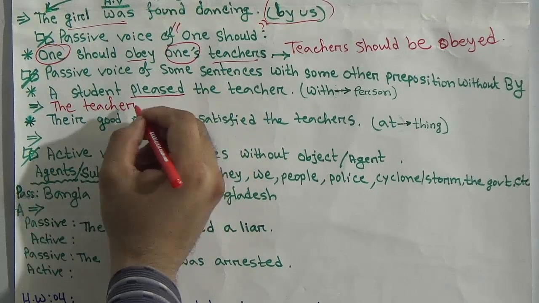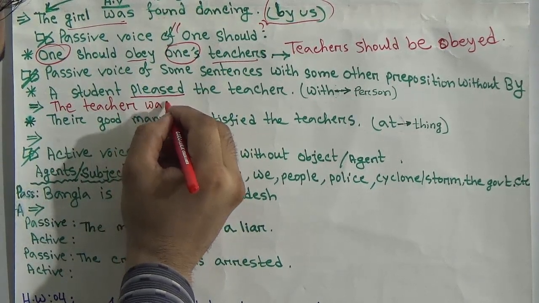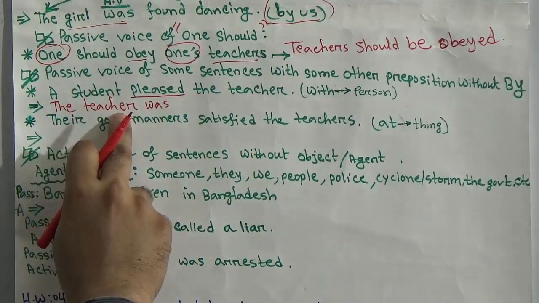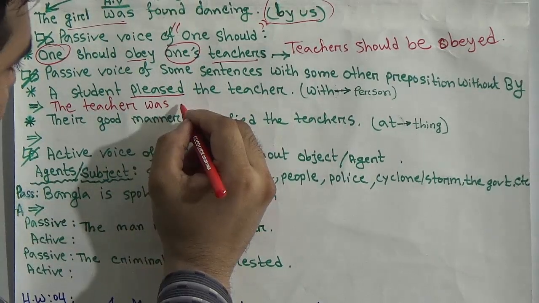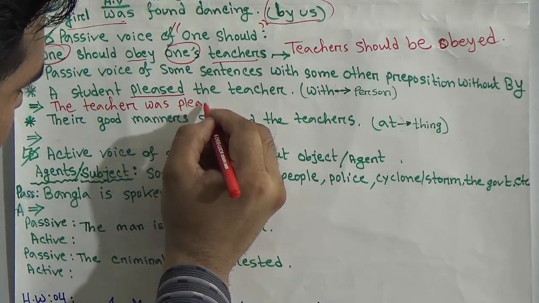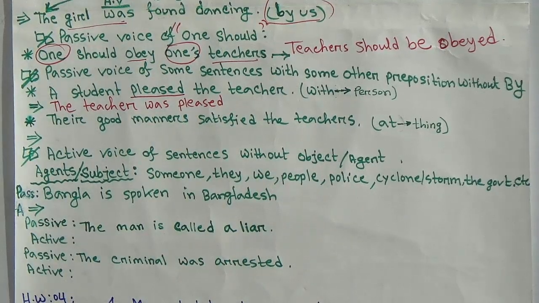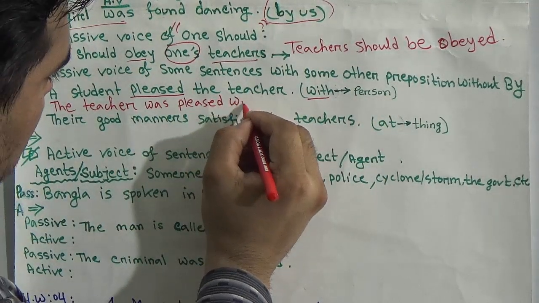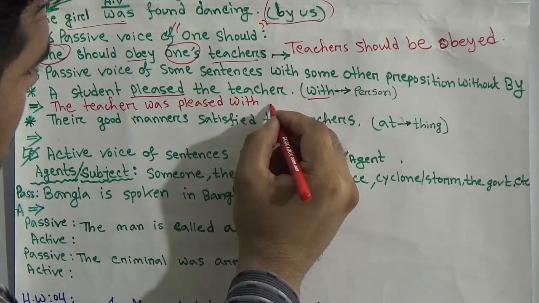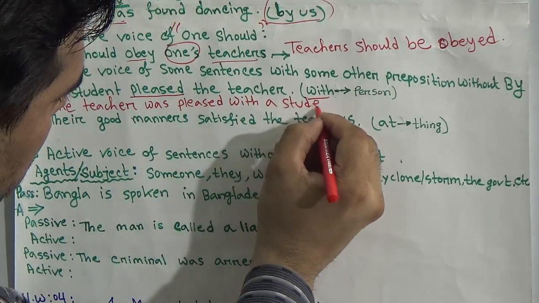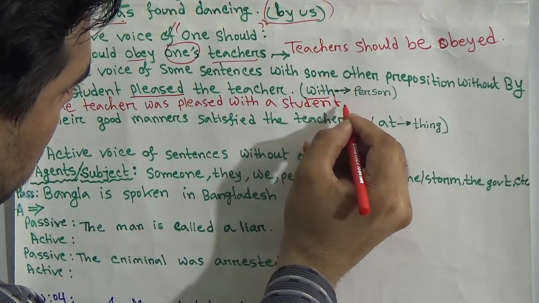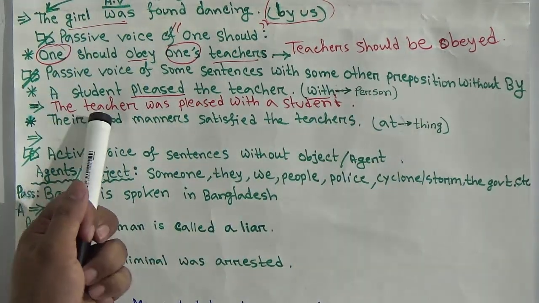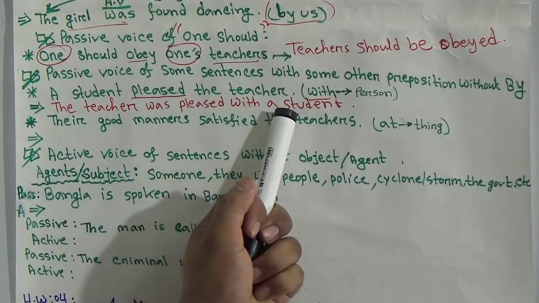As it is past tense, we can write here was, and third person singular number. The teacher was, then write the verb in past participle form. The teacher was pleased. Now it is your turn. You can write with, because it denotes a person. The teacher was pleased with a student.